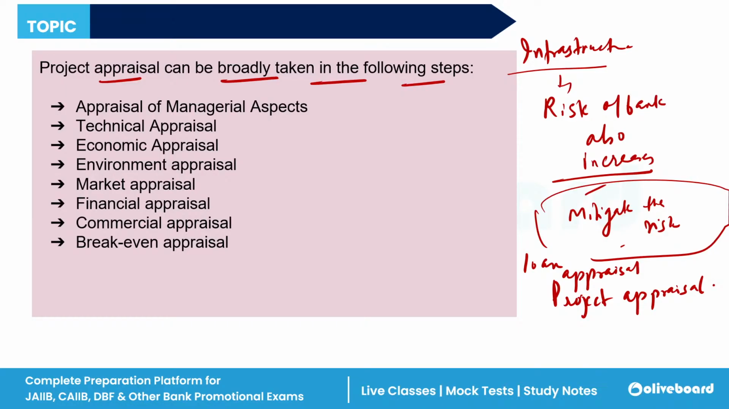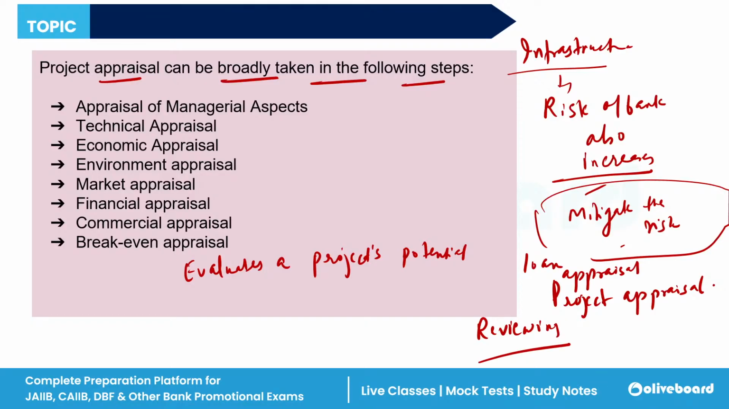Now, what is this project appraisal? Project appraisal is basically what evaluates a project's potential, including all the risk and return. It also involves reviewing the project: reviewing the project's work plan, cost estimates, and finances. It also considers the project's organizational and management aspects, consulting with stakeholders.